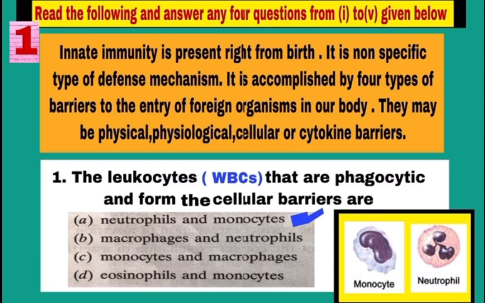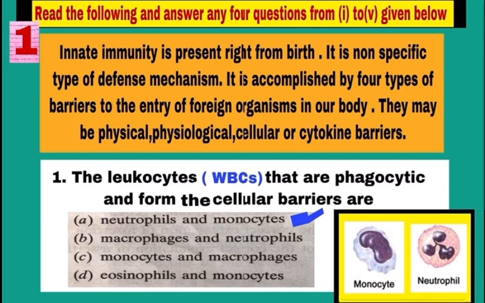These are number 1 physical barrier, number 2 physiological barrier, number 3 cellular barrier and number 4 cytokine barrier. So, from birth we have certain protective mechanisms in the form of barriers which prevent the entry of germs in the body. Now, see question number 1.